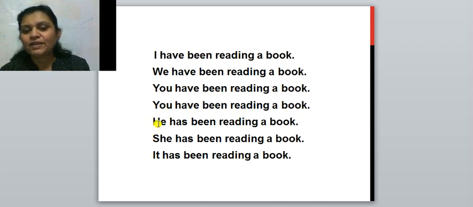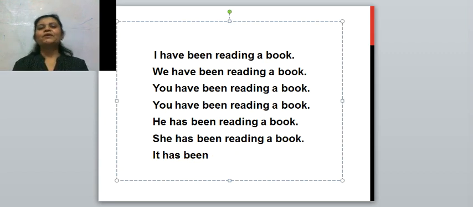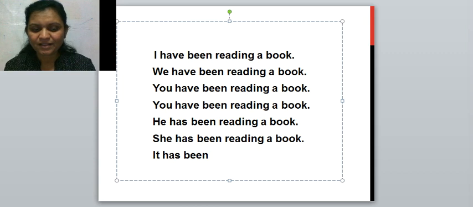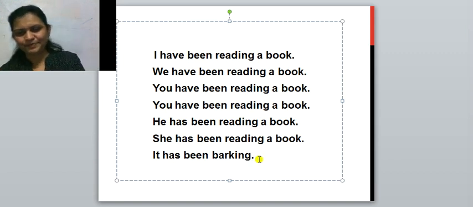Third person singular. He has been reading a book. She has been reading a book. And here also we have to make a change. What is there? We can't say here it has been reading a book. Right? Why? Because it is used for non-living things, birds, animals. And so we have to change our verb here. Instead of reading, we have to use another verb. We can tell it has been B-A-R-K-I-N-G. It has been barking. Okay?